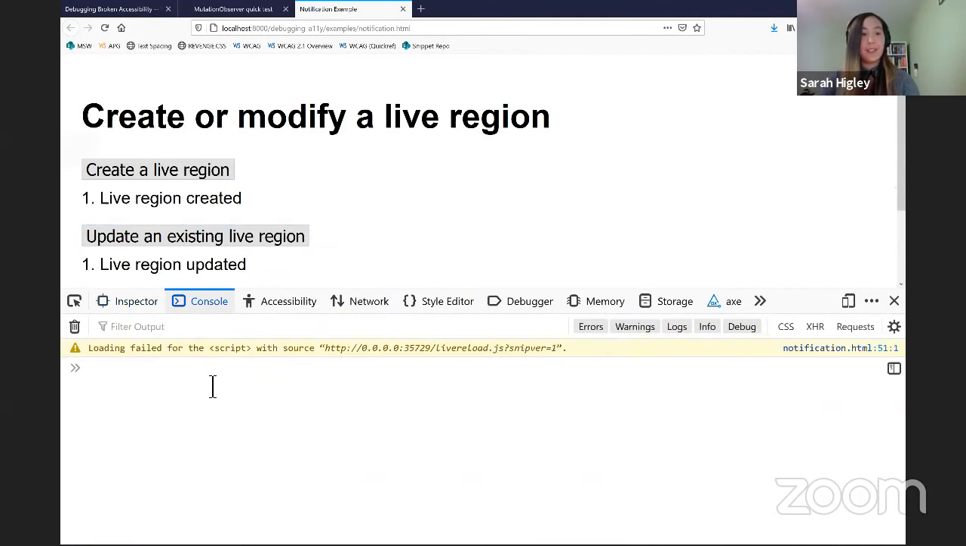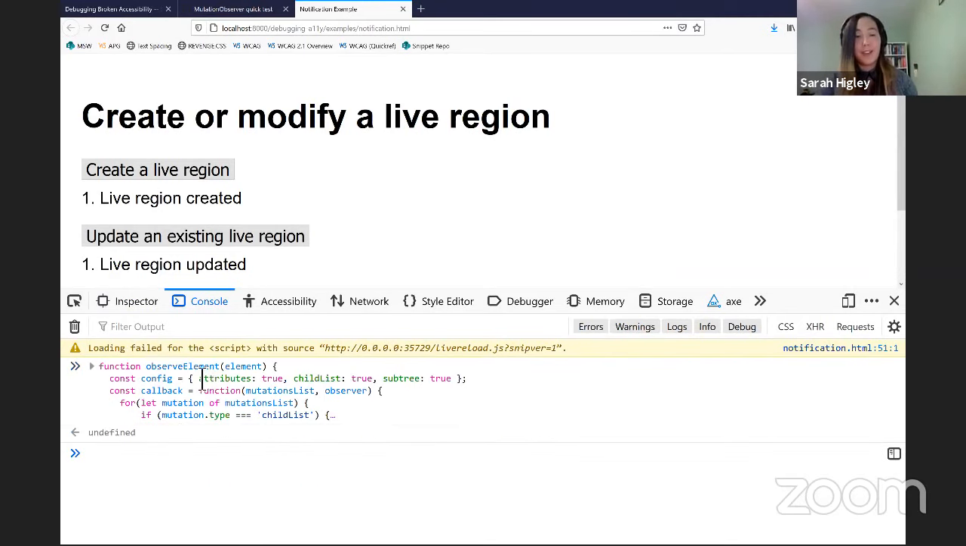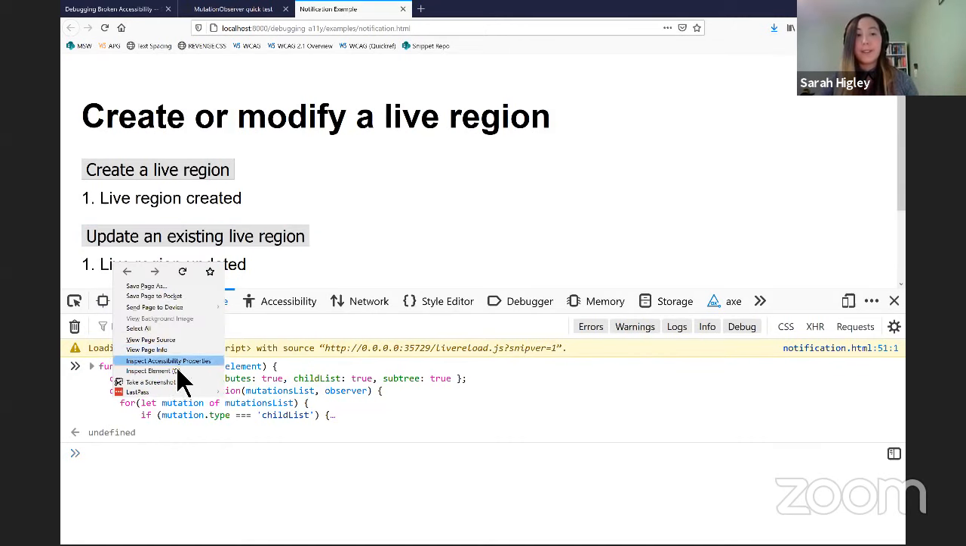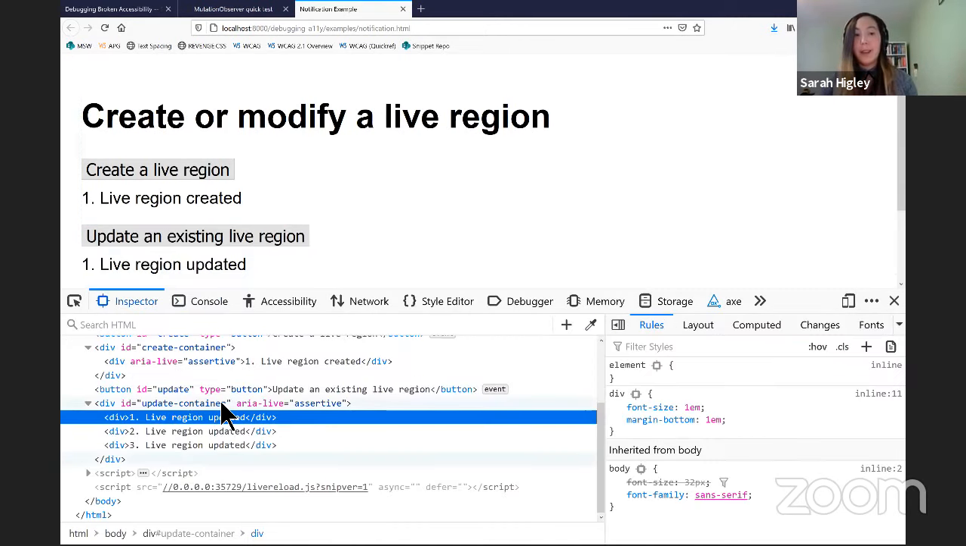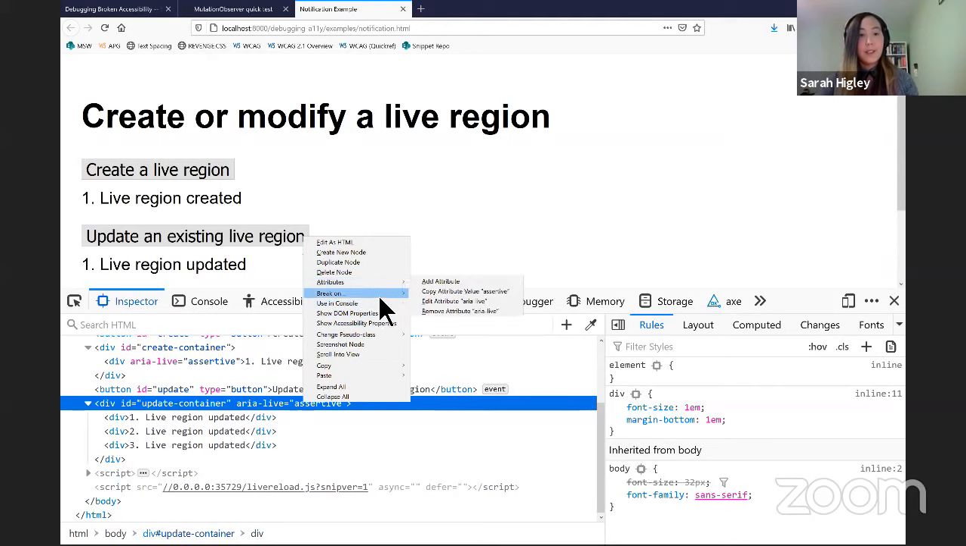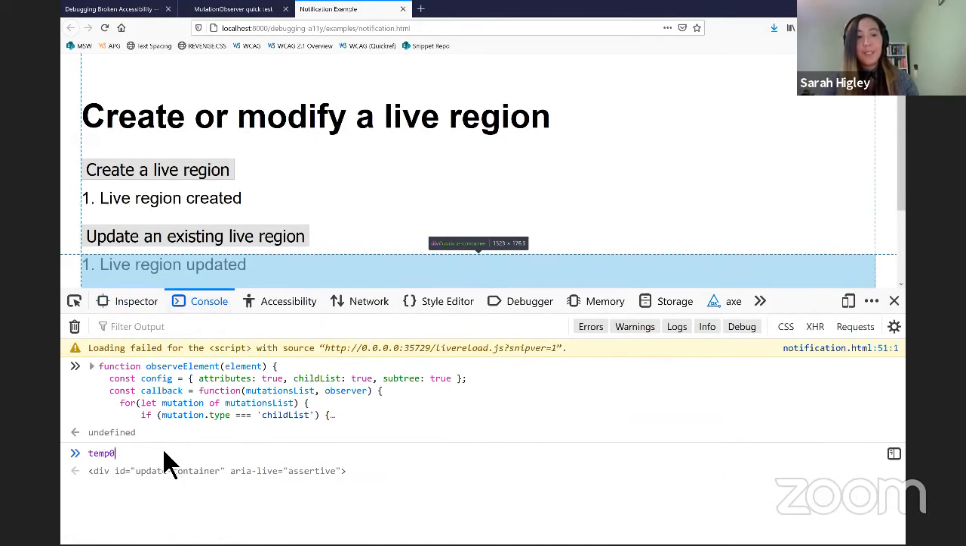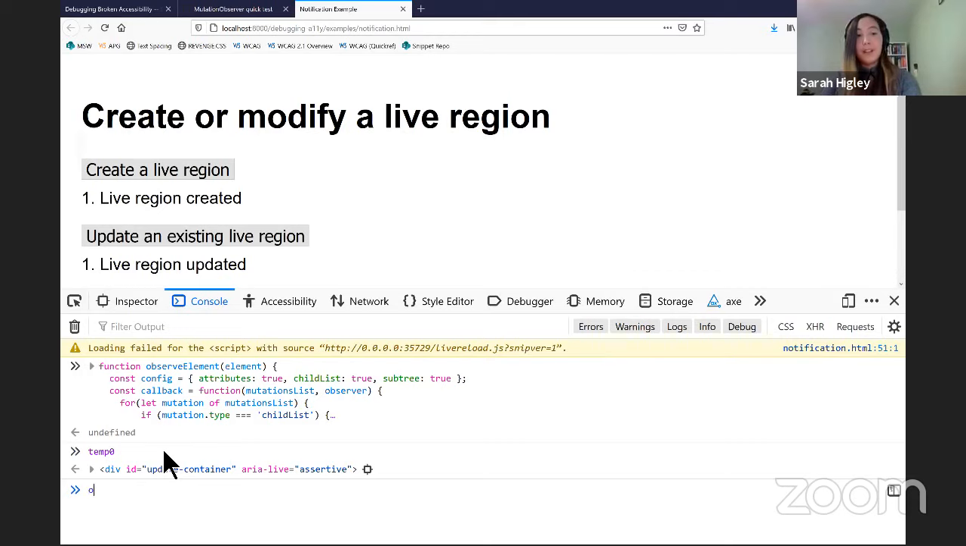So what I do is I just grab that quick gist that I have so I don't have to relook up how to do this every time. I paste it in the console, and then I'll grab a reference to the specific element I want to watch. In this case, the live region itself. I want to see what changes are happening to the live region. So I'm going to grab this. I'm going to use this element in the console. And then I'm going to call my function on that element.